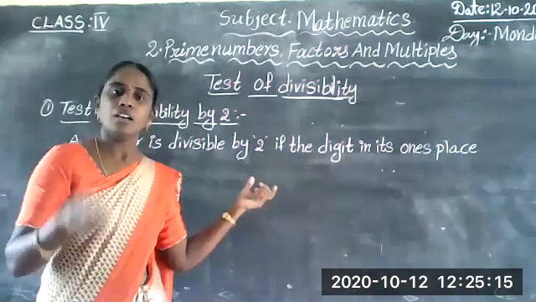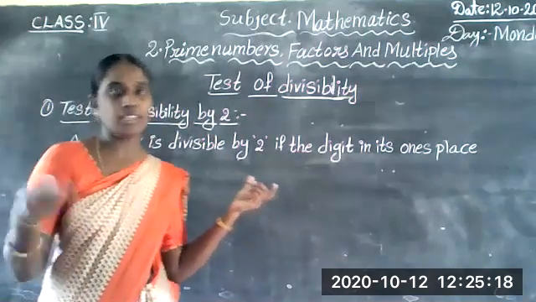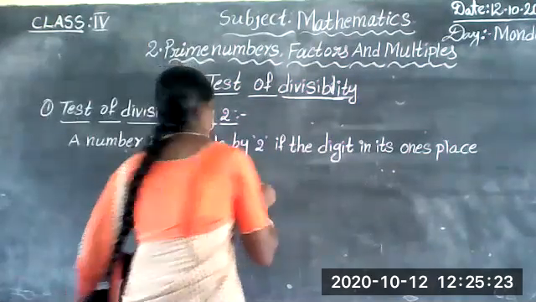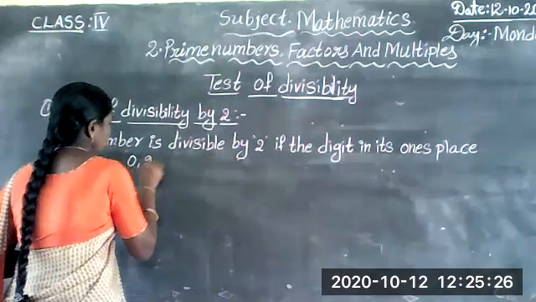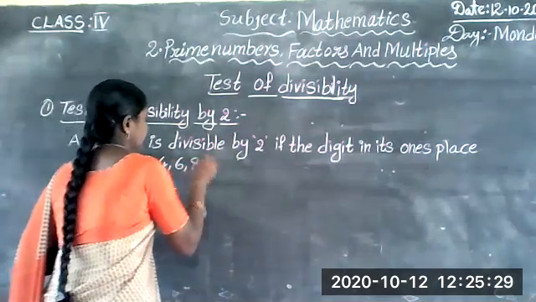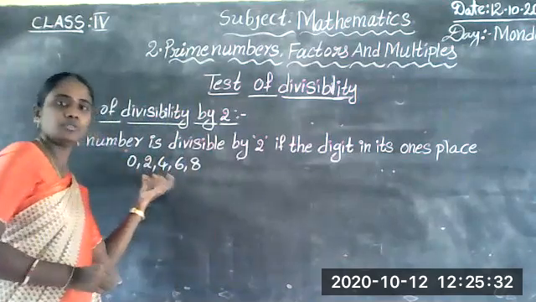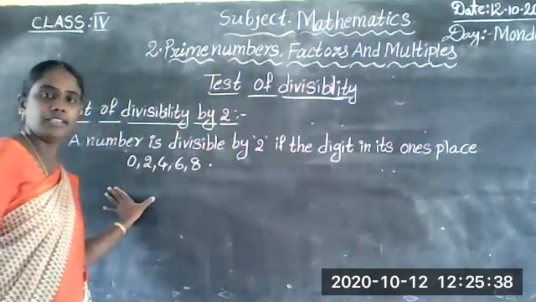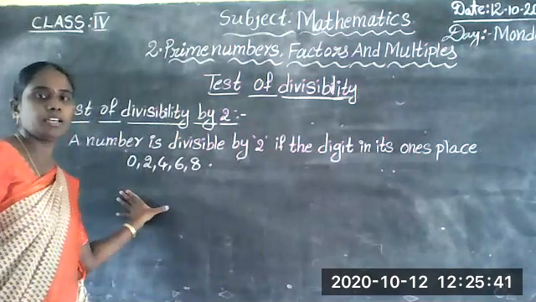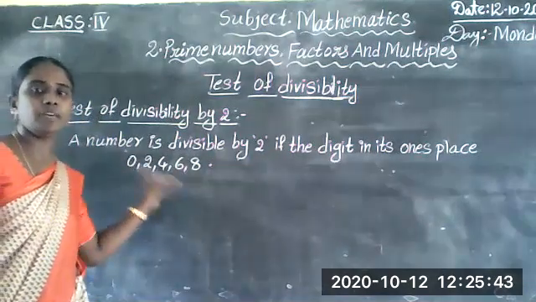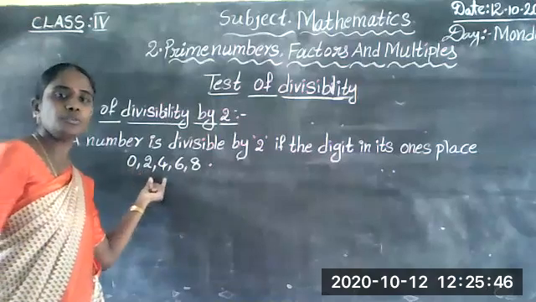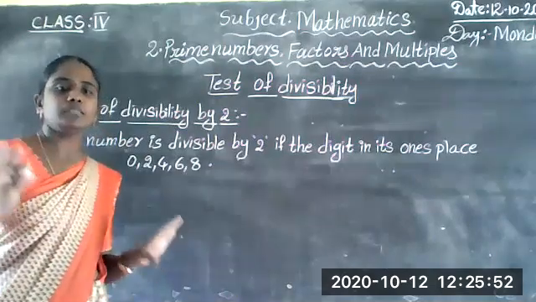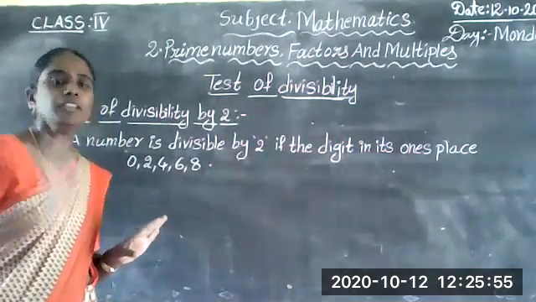Even numbers are 0, 2, 4, 6, 8. In any number, if in the ones place 0, 2, 4, 6, 8 is there, those numbers are all divisible by 2.